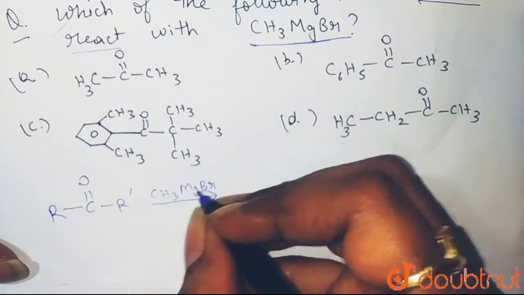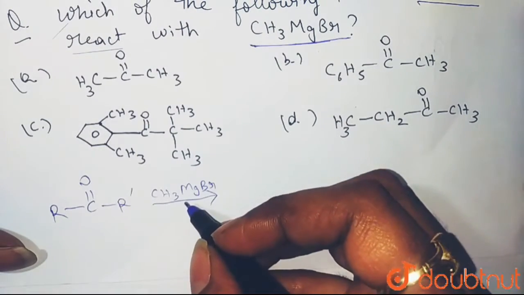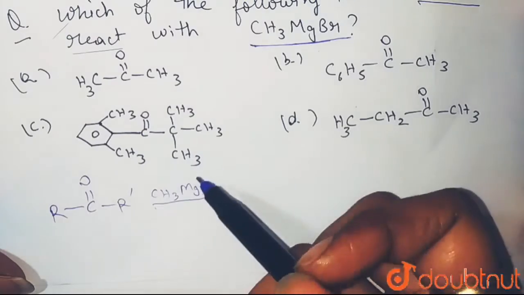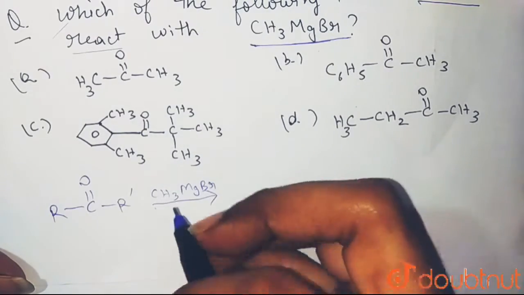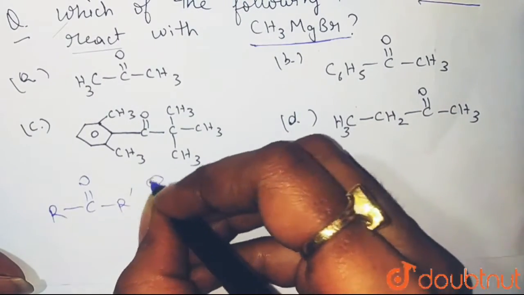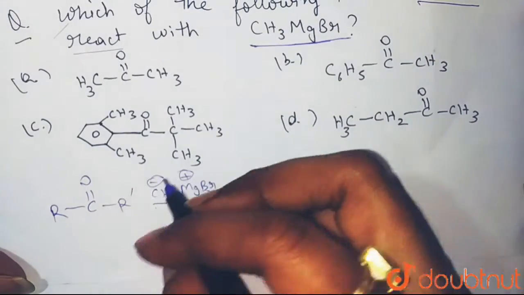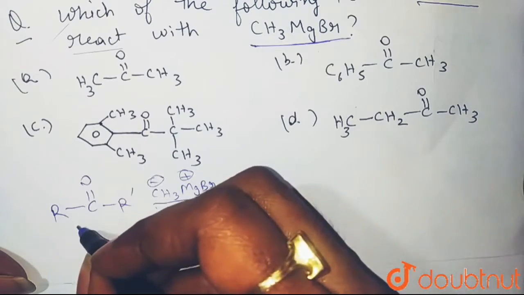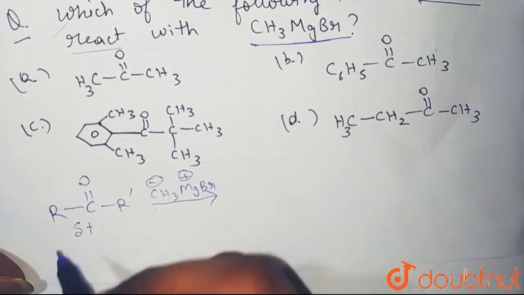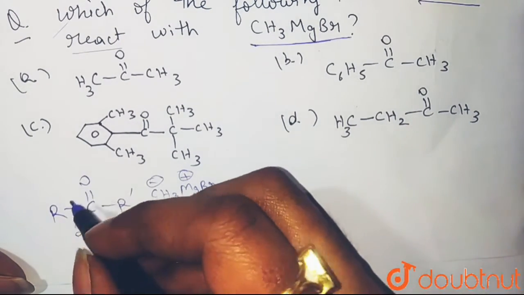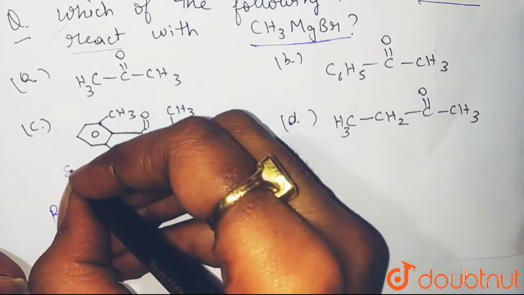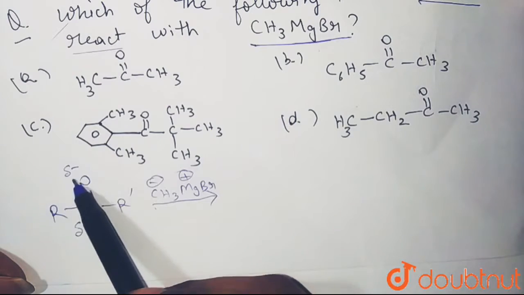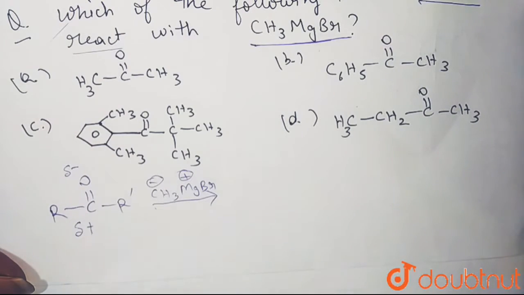We know that in the Grignard reagent, because magnesium is a metal and more electropositive, or you can say carbon is more electronegative than magnesium, this carbon gets a negative charge and magnesium gets a positive charge. And in the carbonyl group, the carbonyl carbon is an electrophilic center. Why? Because it gets a partial positive charge, because oxygen is highly electronegative. So it pulls electrons away from the carbon. So oxygen gets a delta negative, or partial negative charge, and carbon gets a partial positive charge.